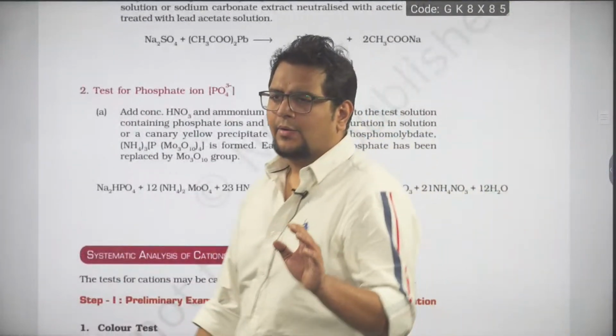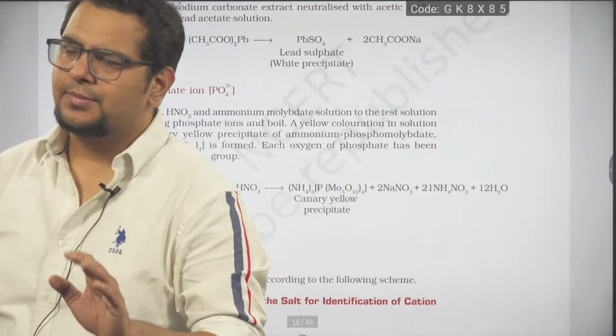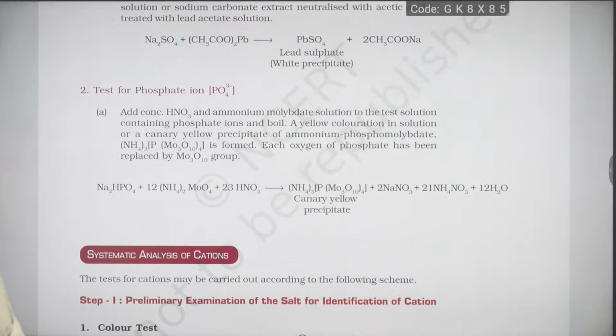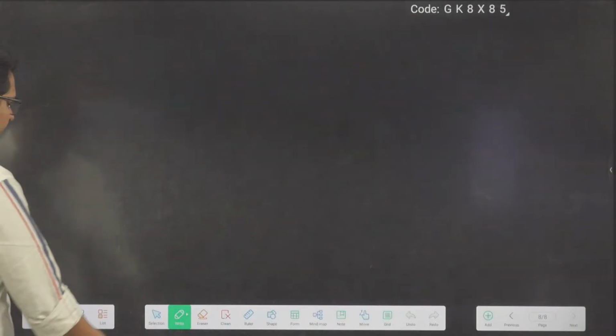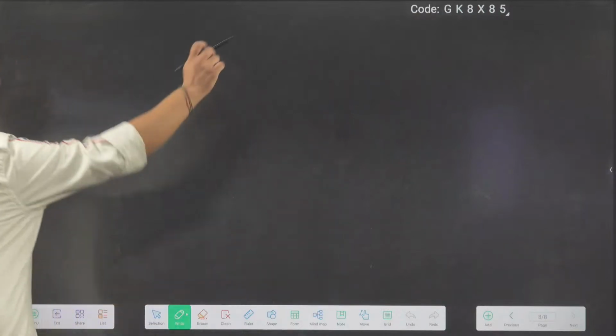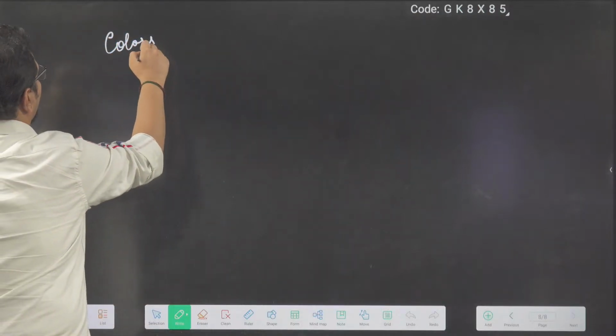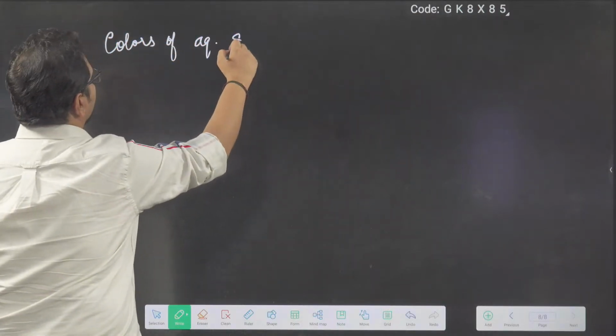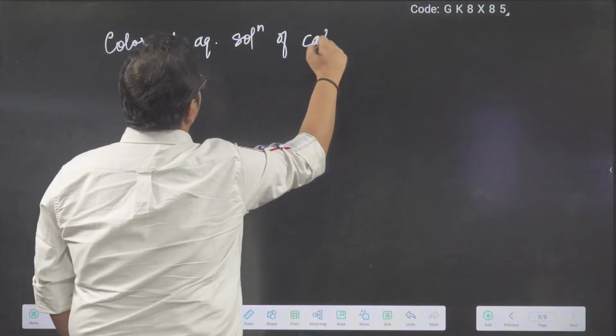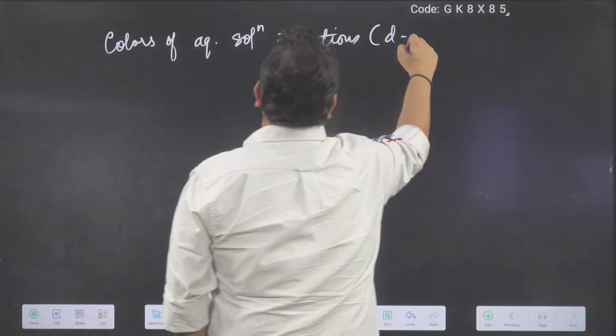Done? Now I am telling you the colors of the cations and winding up the class. Look, some colors of the cations I am telling you so that the next class will become very easy for you to remember. Colors of aqueous solutions of cations. D block.